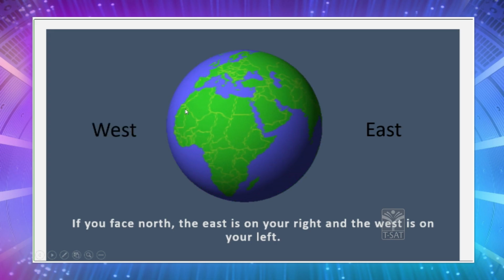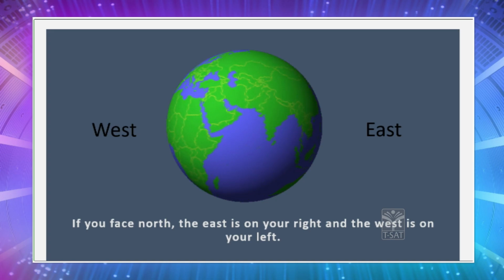Now children, you will be wondering, how will you come to know about the north, south, east and west? Am I right? Whenever you go to some place, you will be wondering how you will decide in which direction you are standing. Well, in that case, you have to look at the sunrise. Wherever or in whichever direction the sun is rising, that direction is, yes, you are right, that direction is east. So the opposite of the east will be west, and on your left it is north, and on your right it is south. So seeing the sunrise, children, you can easily make out in which direction you are standing.